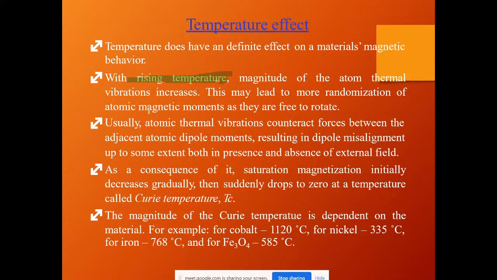Sometimes it may increase, or the value may completely differ if the material is heated or kept under thermal vibration or temperature. This may lead to atomic thermal vibrations. These thermal vibrations counteract forces between the adjacent atomic dipoles, which results in misalignment.